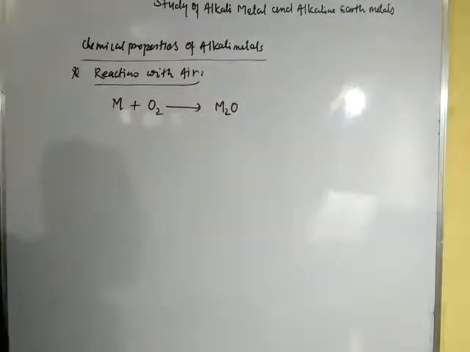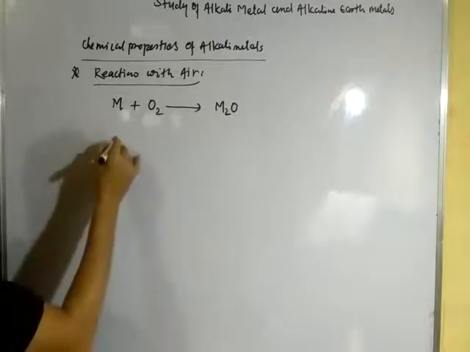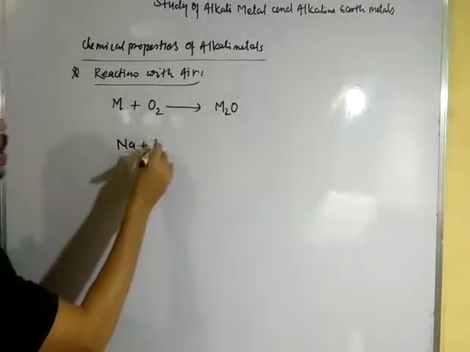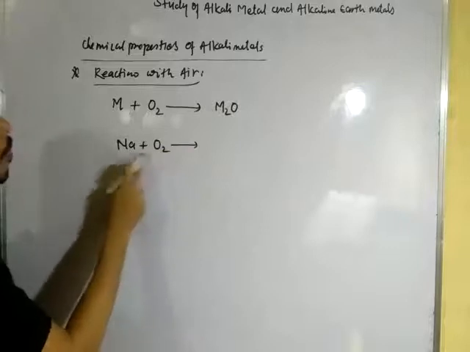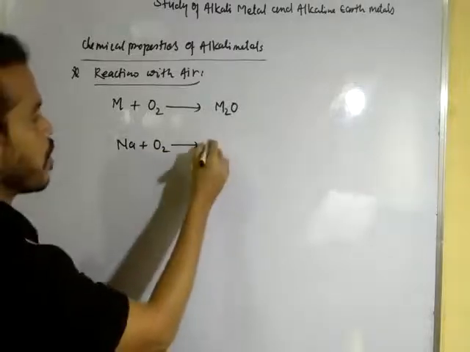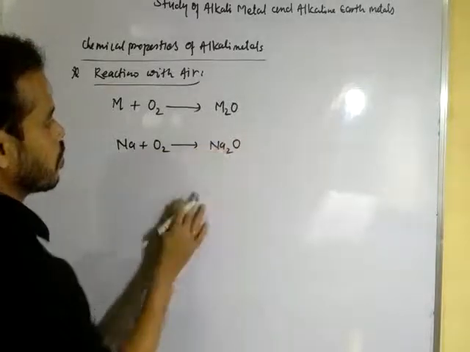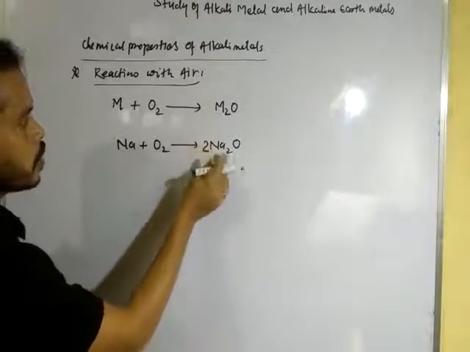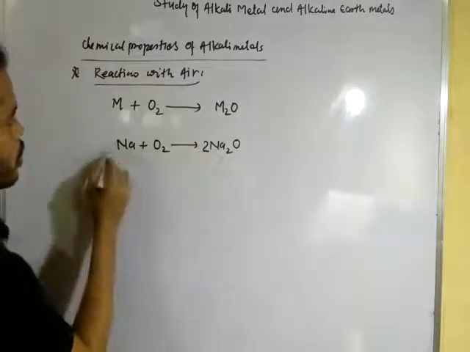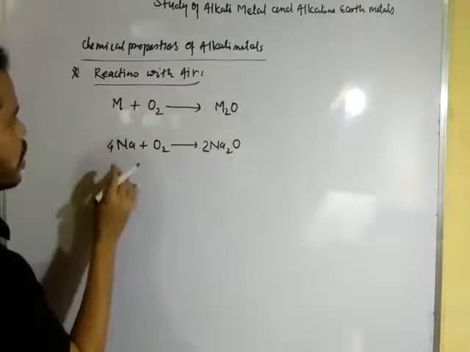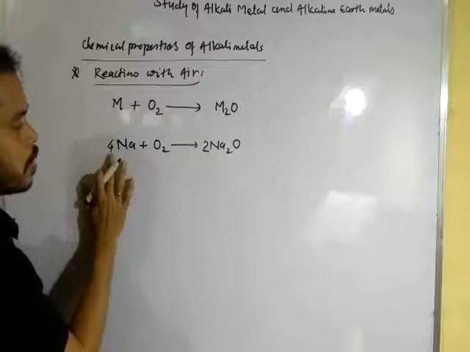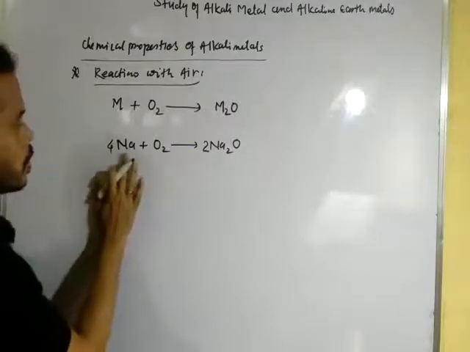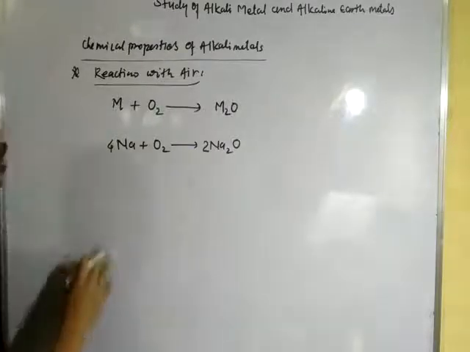For example, sodium when exposed to air combines with oxygen to form Na2O. To balance the oxygen, multiply by 2, and to balance the sodium atoms, multiply sodium by 4 on the left-hand side.